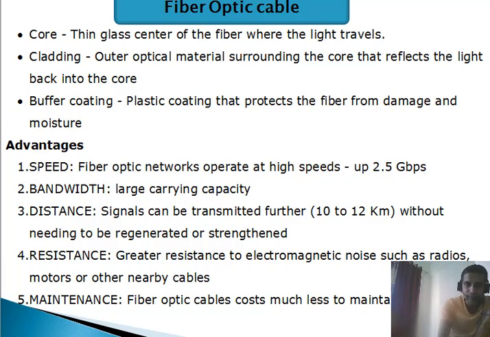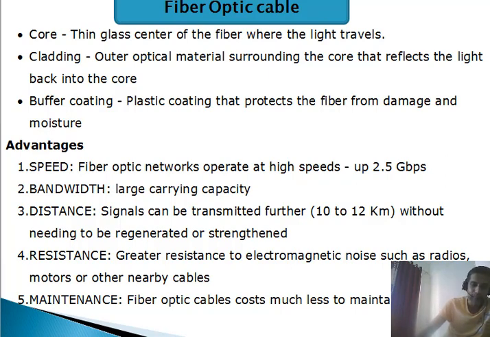With copper cable carrying electrical signals there is some resistance, but in this medium there is only light and glass, so there is no resistance at all. Maintenance: fiber optic cables are costlier than other cables, because maintenance is high as the technology is new in the market right now.